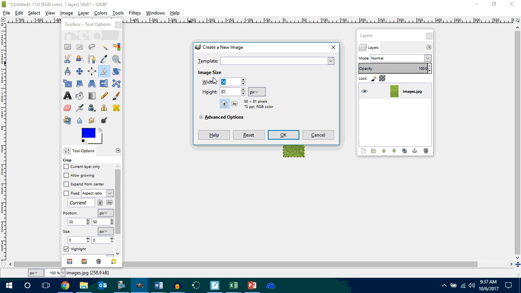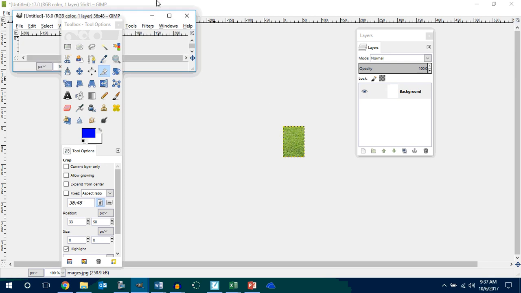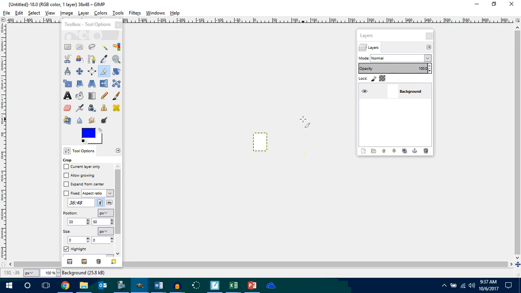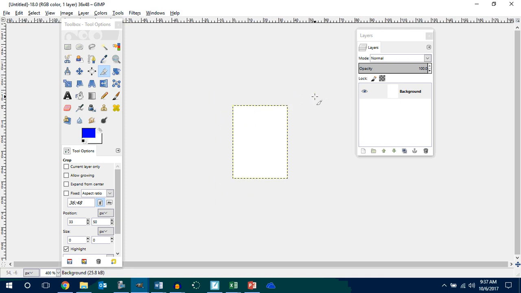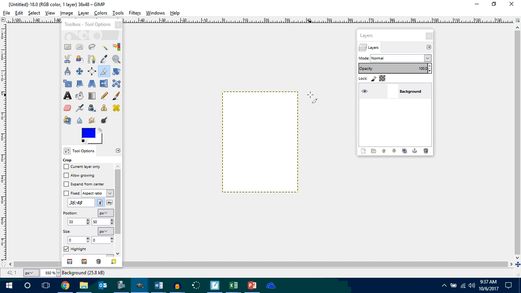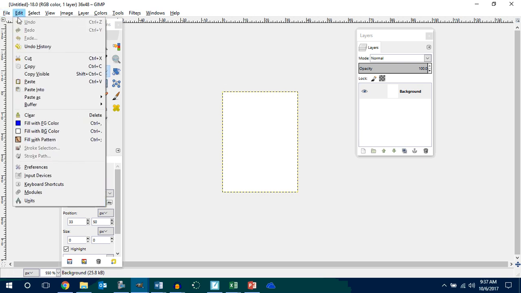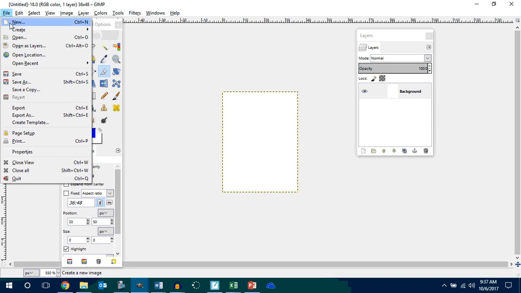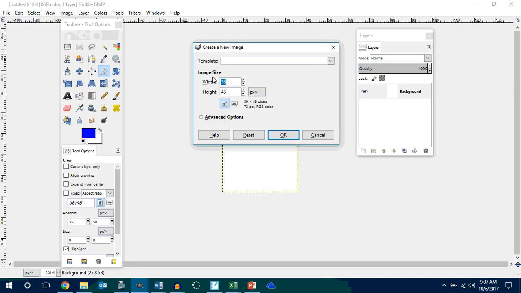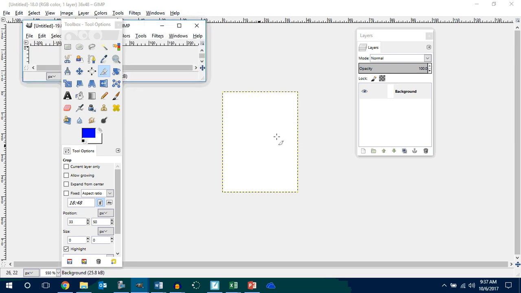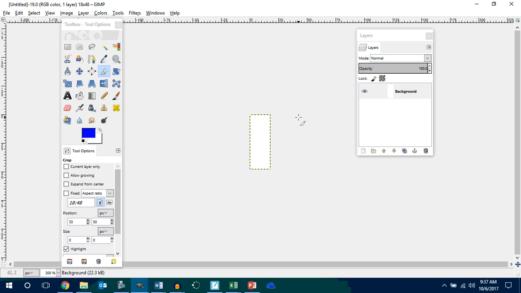So let's say your paddle is 36 by 48. Okay, there's your paddle. Does that look like a paddle? Actually, it looks like it's too wide. So I'm going to go, yeah, it looks like it needs to be thinner. So I'm going to go File, New, and I'm going to say this is going to be half that, 18 by 48. Okay, so there's your paddle.